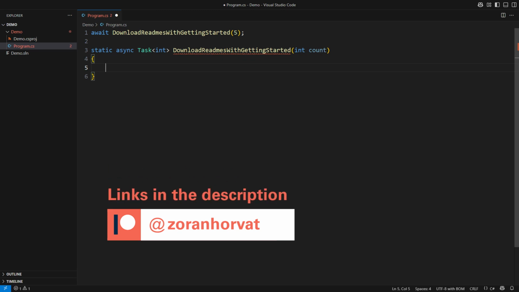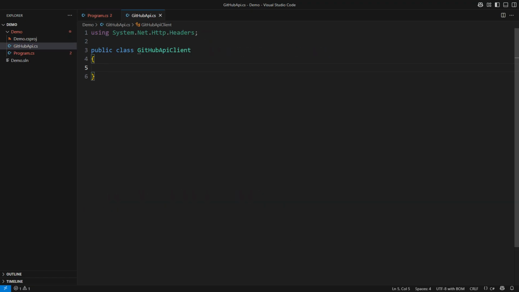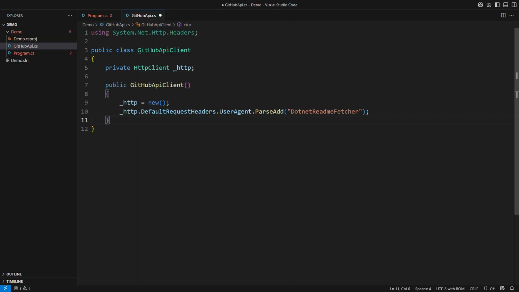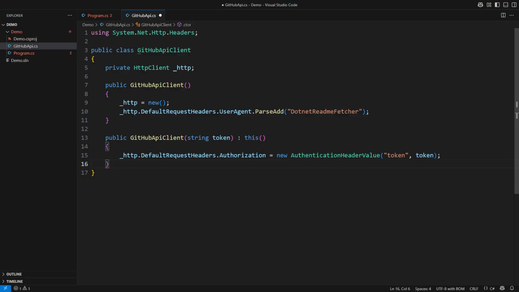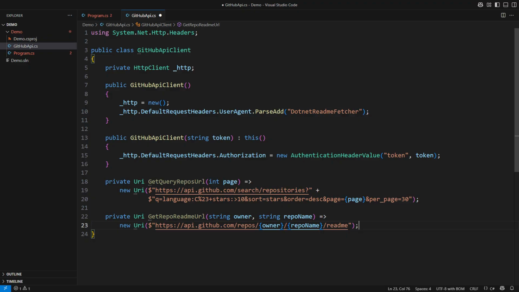Now, the idea in an improved design is to provide a class that wraps access to the GitHub API. This class will manage HTTP access privately, it will accept the token and manage it as well. Then come the URLs, which I will format here. At one point in my career, I started seeing such concrete, detailed logic as a big issue. That is the 4th habit I wanted to talk to you about.